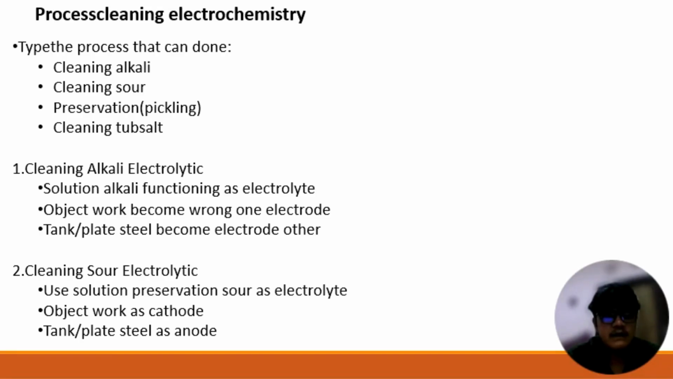In alkali electrolyte cleaning, the alkali solution functions as the electrolyte. The work object becomes one electrode. The tank or plate still becomes the outer electrode. For the second point, sour electrolyte cleaning. In sour electrolyte cleaning, a preservation sour solution is used as the electrolyte. For two, the work object is the cathode and the tank or plate still is the anode.